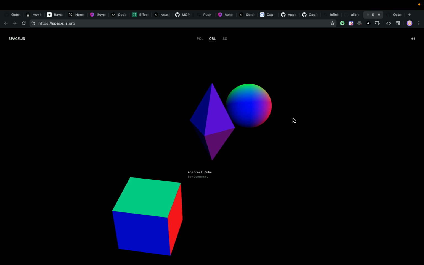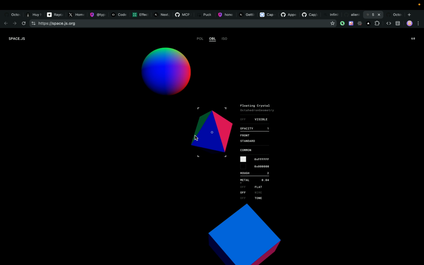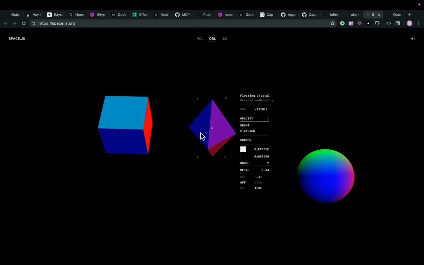Another UI library I use a lot is Space.js. If I want to develop a 3D UI and stuff like that, I generally use Space.js to develop stuff like this. If I wanted a floating carousel and stuff like that, I usually generate that.